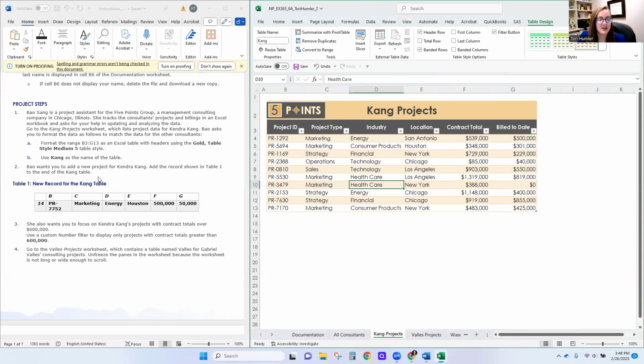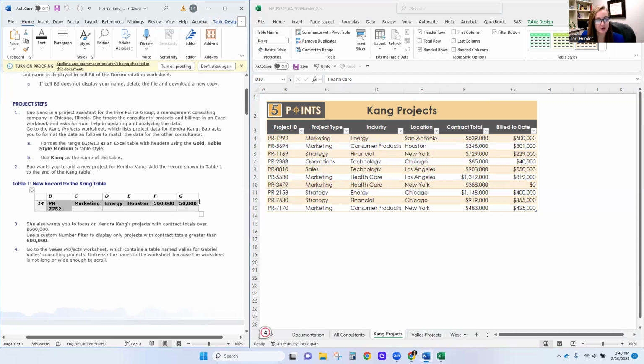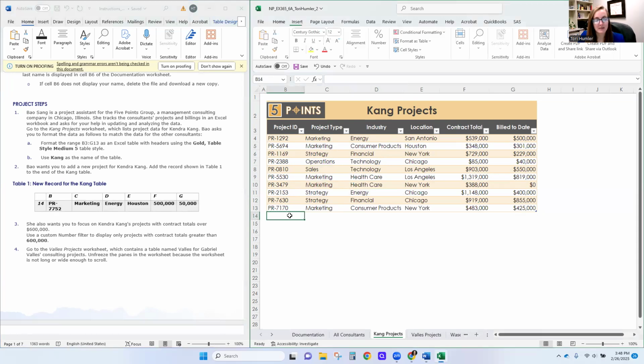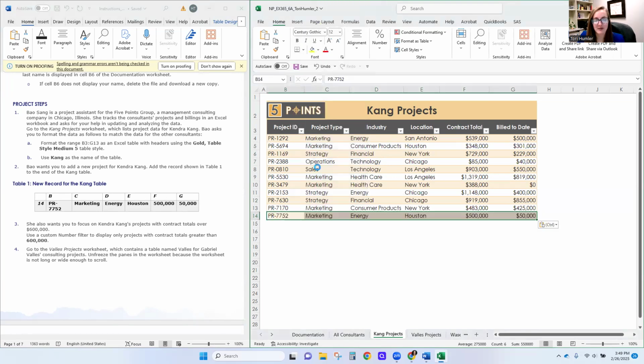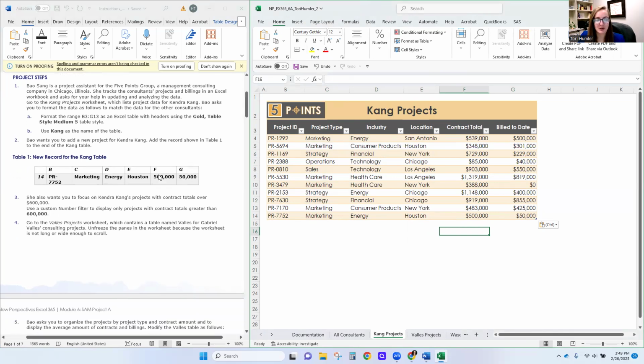Now Bao wants you to add a new project for Kendra Kang. So we're going to add the record below. So we're going to copy this. We don't need the 14 in there. We're going to select the rest of this and Control C to copy. And then I don't want to just paste this in here because it won't match formatting. So I'm going to right click and Paste Special with Match Destination Formatting. So automatically it becomes part of my table. It becomes part of the banded rows, and it matches the formatting of the Excel workbook.